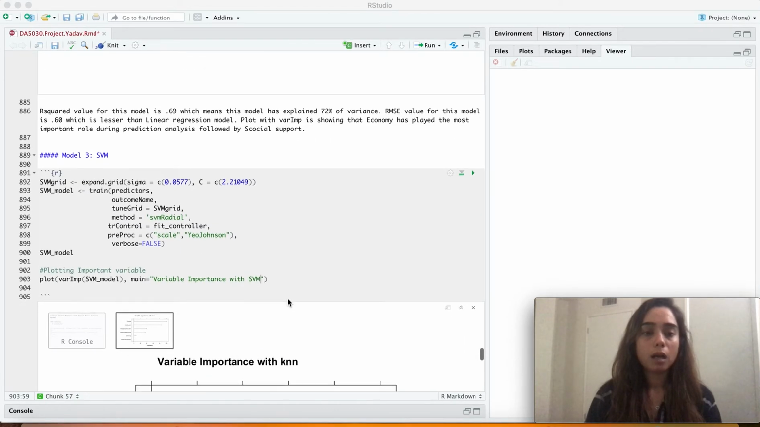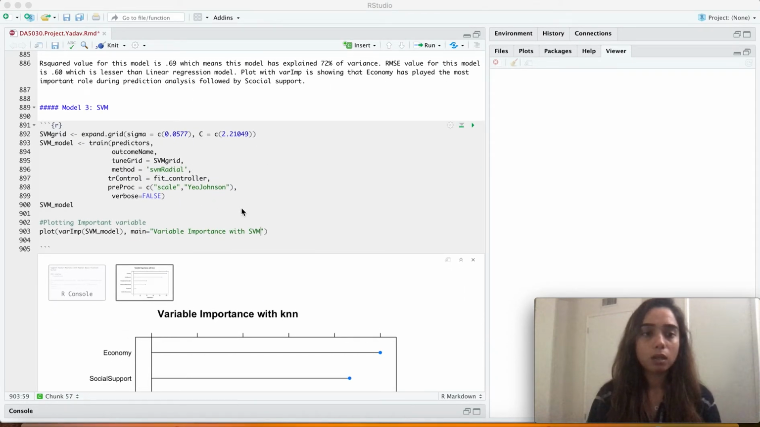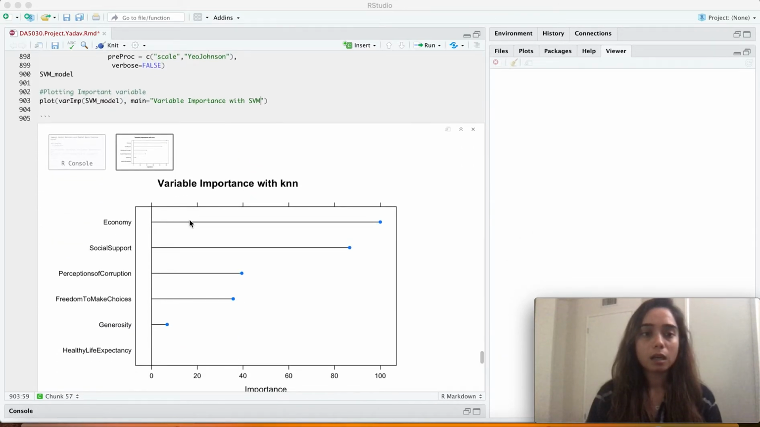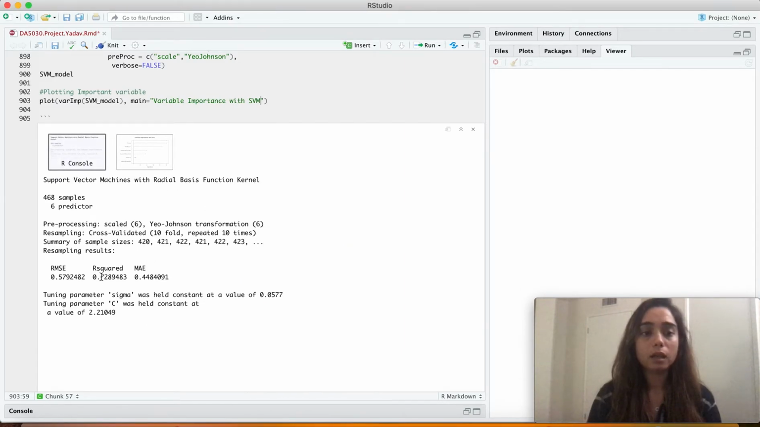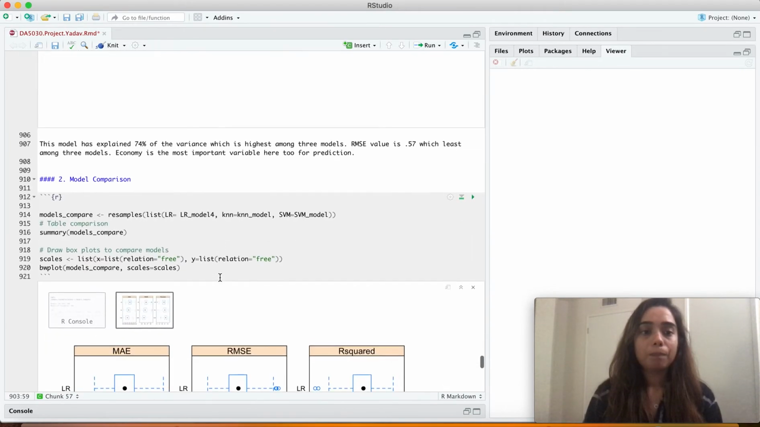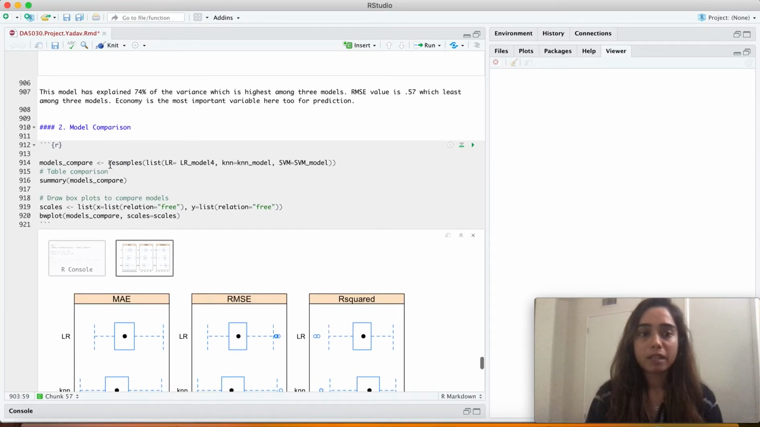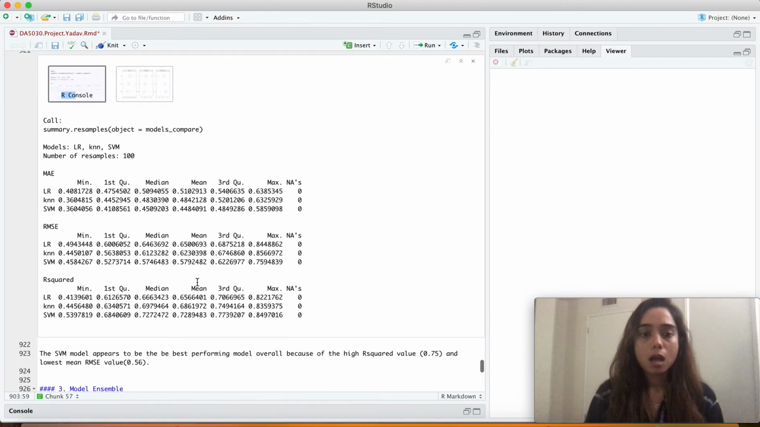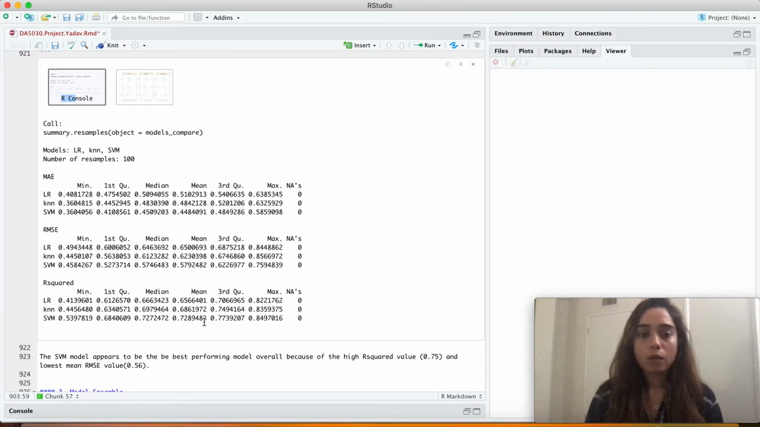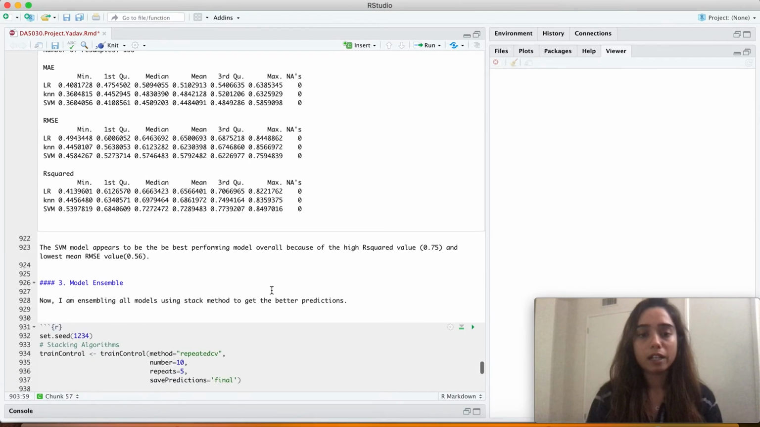And this is SVM. Then I trained the model, and these are my results. Economy followed by social support are the important variables for this model, and it gave approximately 0.73 R squared value. Then I did model comparison with the help of the resamples function, and these are my results. The mean R squared value for the SVM model was the highest, and the RMSE value for SVM was the lowest.